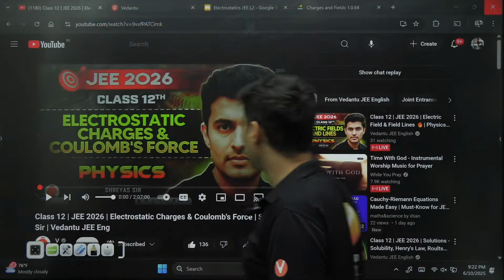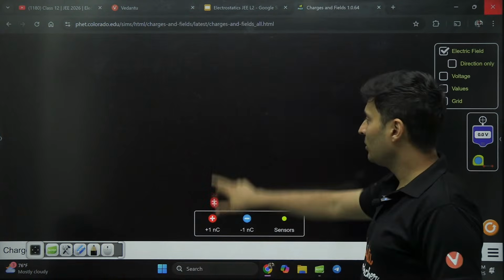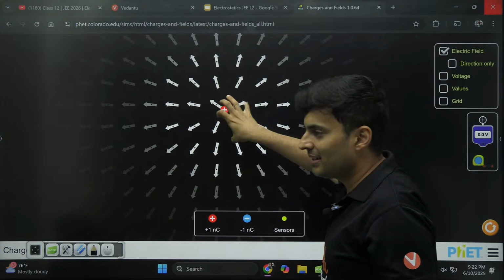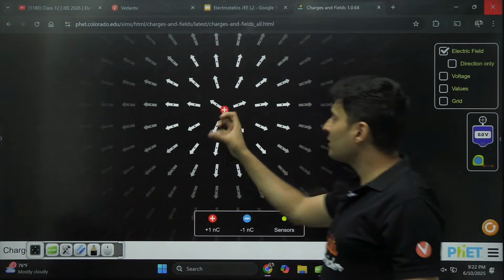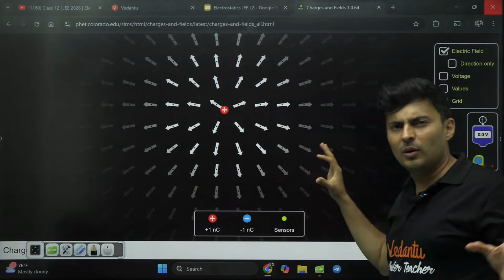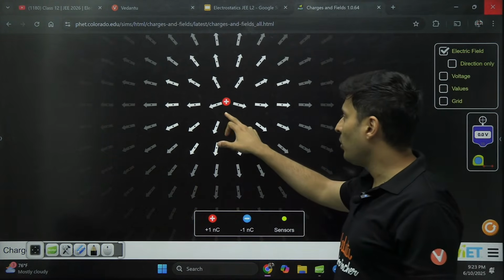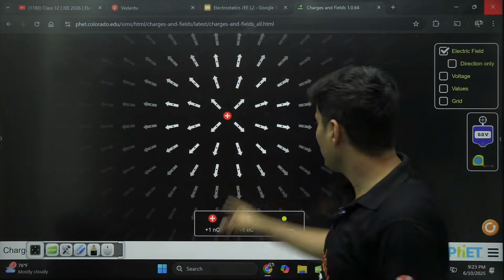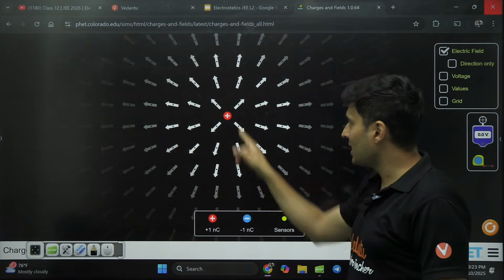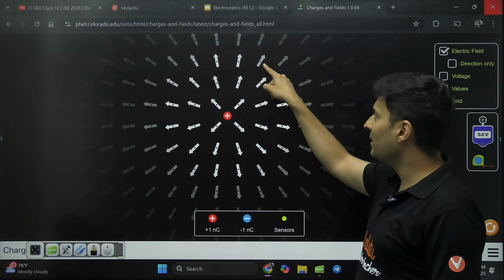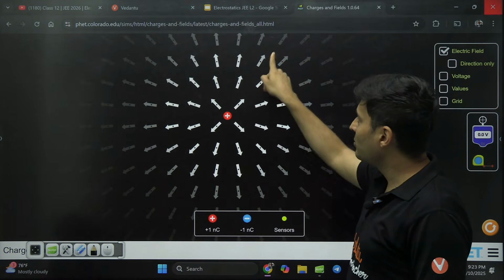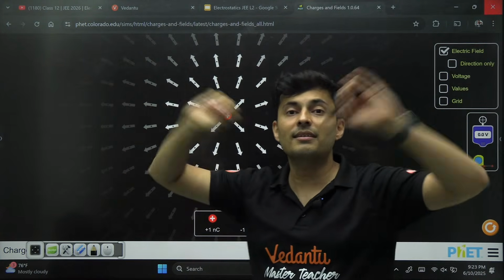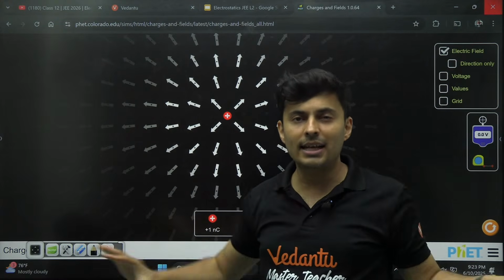And there can be beautiful fields drawn, and I can show it to you over here. Look at this. If I take a positive charge, can you see these arrow marks around? They are very bright at the center and they become faint because the field is very strong close to the charge, and it dies out when you go far away. The positive charge gives an outward electric field. If you stand here, a positive test charge will experience a force here. So anywhere around a positive charge, you will experience a radially outward electric field.